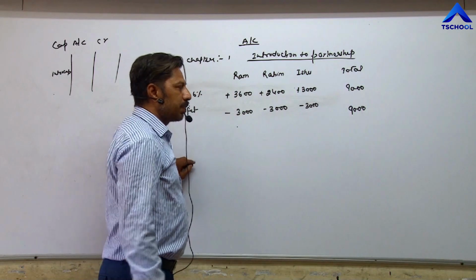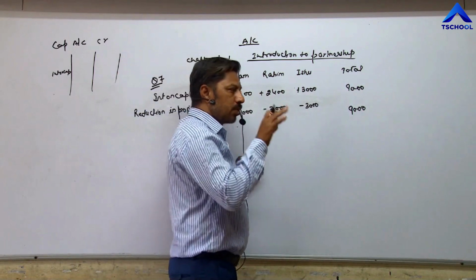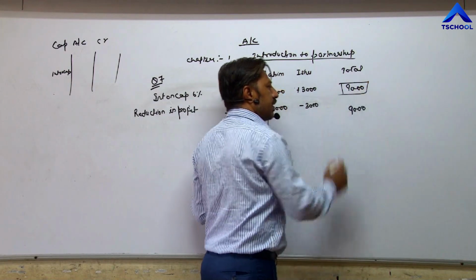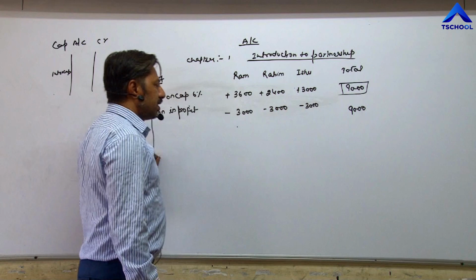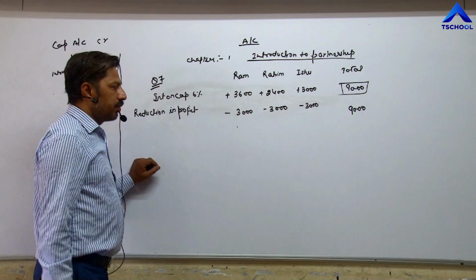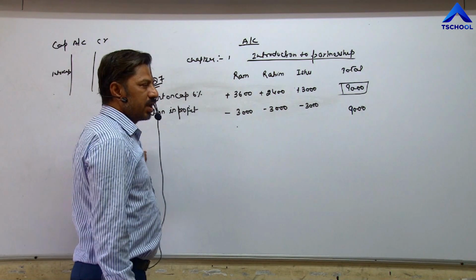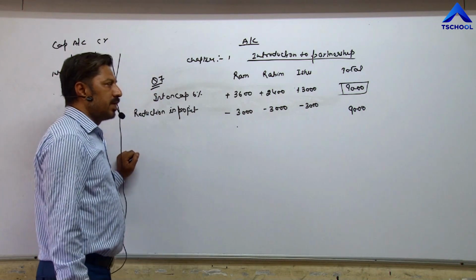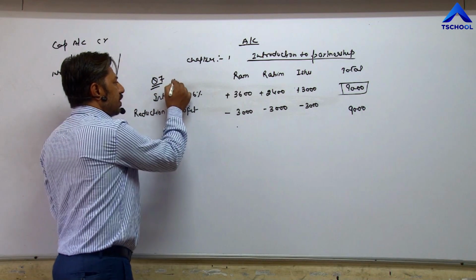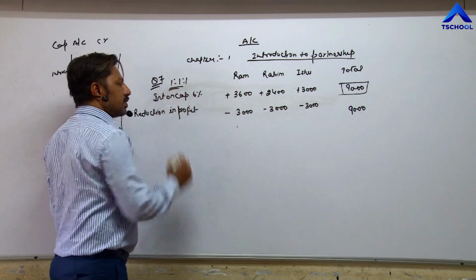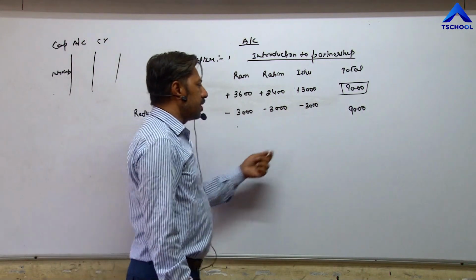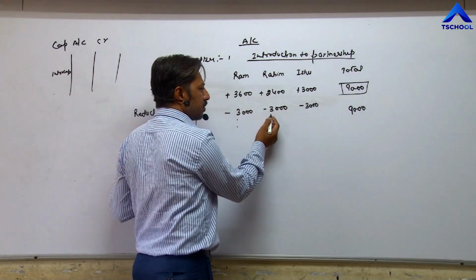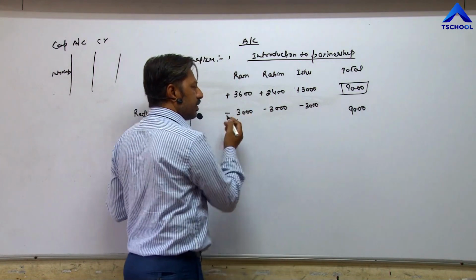As a result, the total profit of the firm reduces by the same amount, 9,000. And profit or loss is always distributed in the profit loss sharing ratio. Since it is not given, we assume equal ratio, 1:1:1. Minus 3,000, minus 3,000, minus 3,000.